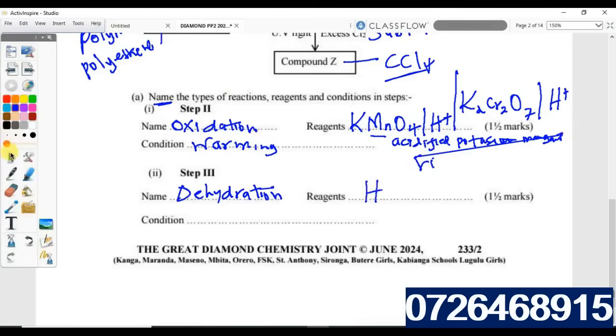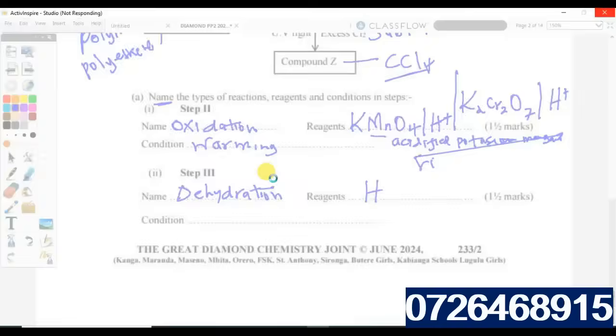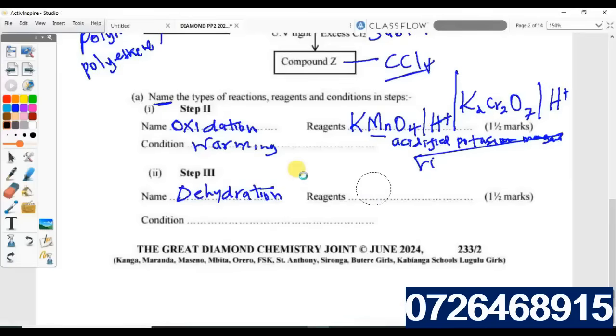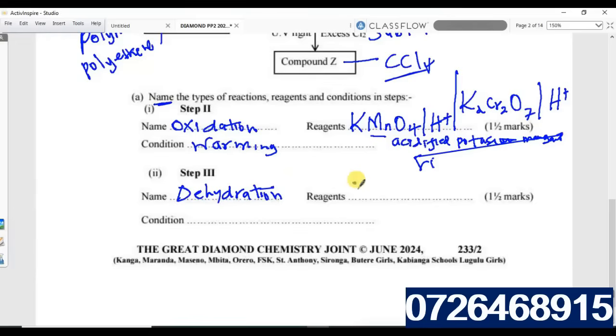So here is sulfuric acid. It is important you know that whenever you are asked to give the name, it should be the name and not the chemical symbols. So this one is concentrated sulfuric acid.